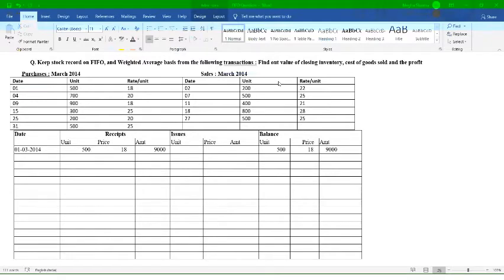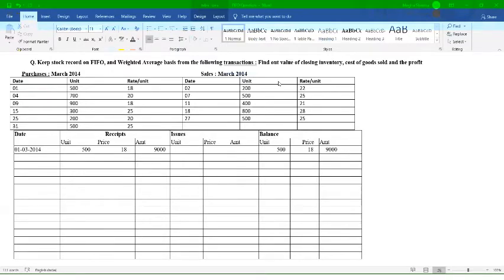In this ledger account, we have receipts, issues, and the balance. The first transaction I have already entered, that is on 1st of March. We made a purchase of 500 units at the rate of rupees 18 per unit, and the total amount is 9,000, right?